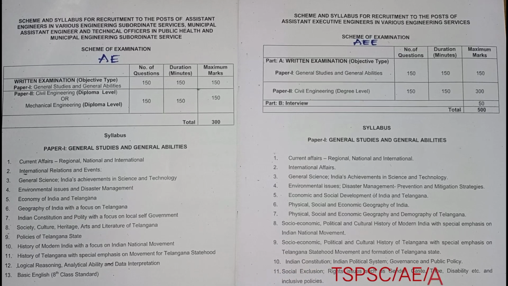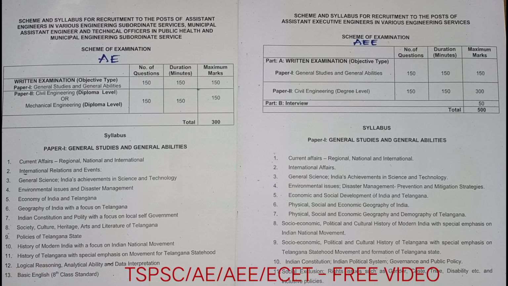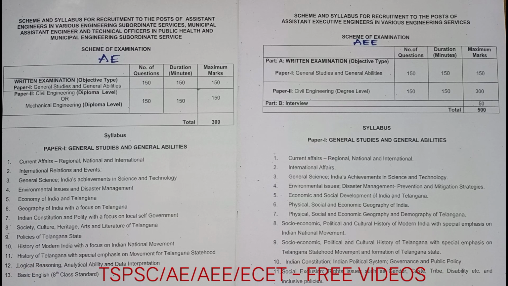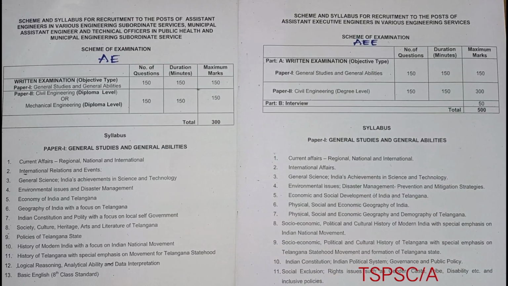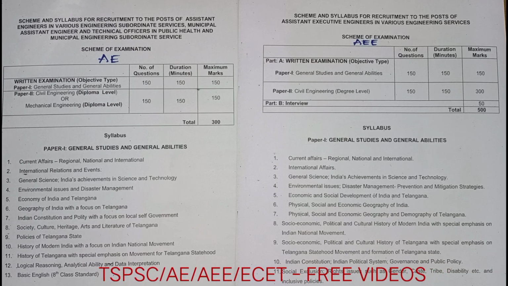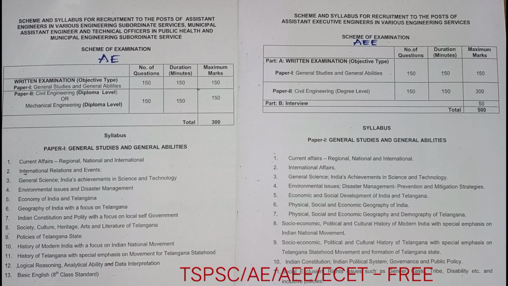So, based on the competition, for scrutiny and filtration purposes, the paper may be somewhat tough. If one paper is easy, another paper will be somewhat tough. So always prepare for a tough paper so that you can crack it easily.